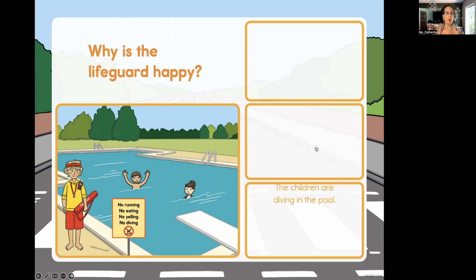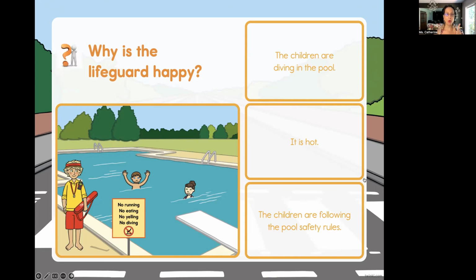Good. Why is the lifeguard happy? Well, the children are diving in the pool. Option number one. Option number two, it is hot. Or option number three, the children are following the pool safety rules. Now remember, what's the first thing we're supposed to be doing? What is the question? Why is the lifeguard happy? Then what is the scene?